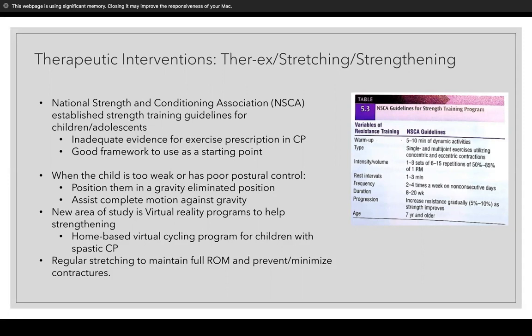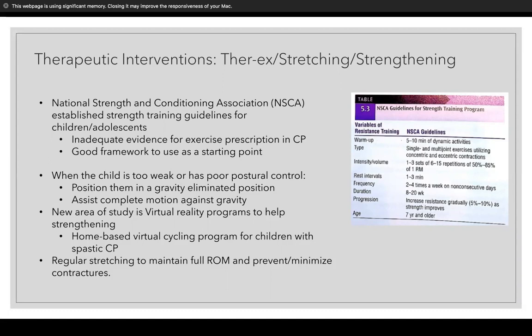And through evidence, there is inadequate evidence for exercise prescription for kids with CP, but they have said that this is a good framework to use as a starting point. So it's table 5.3 in your book where they describe the warm-up, which is 5 to 10 minutes of dynamic activities, and then they take you through different types, intensities, intervals, frequencies, and so on.